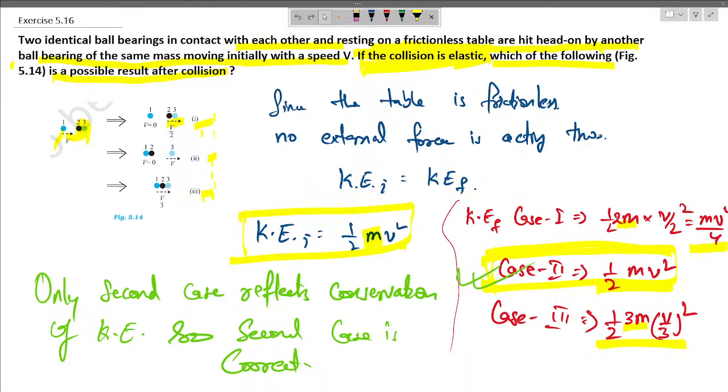So we know that for elastic collision, there are two conditions that must be fulfilled. That is, the initial kinetic energy must be equal to final kinetic energy, and total linear momentum must be conserved. So in all these three cases, we see that only in case 2 the initial kinetic energy, that is half mv square, is conserved, because in the initial state only ball 1 was moving, and in the final state only one ball is moving. So we can say that only in the second case the kinetic energy conservation is being followed. So the second case is the plausible case.